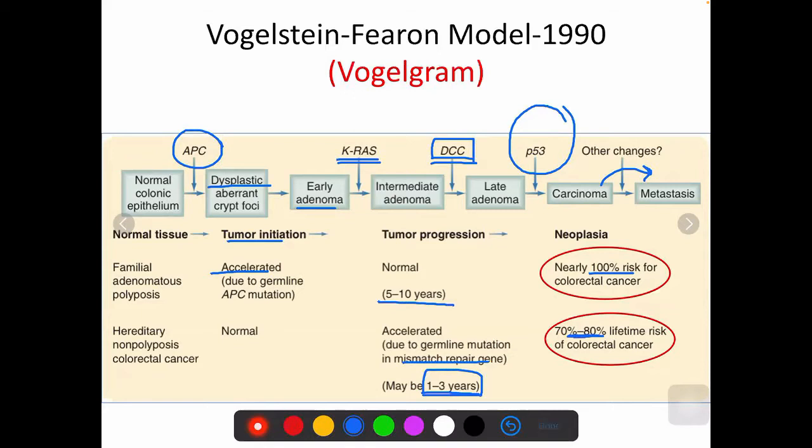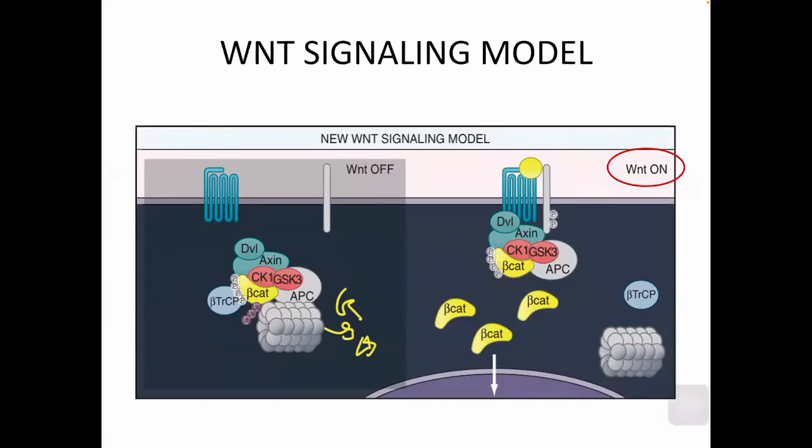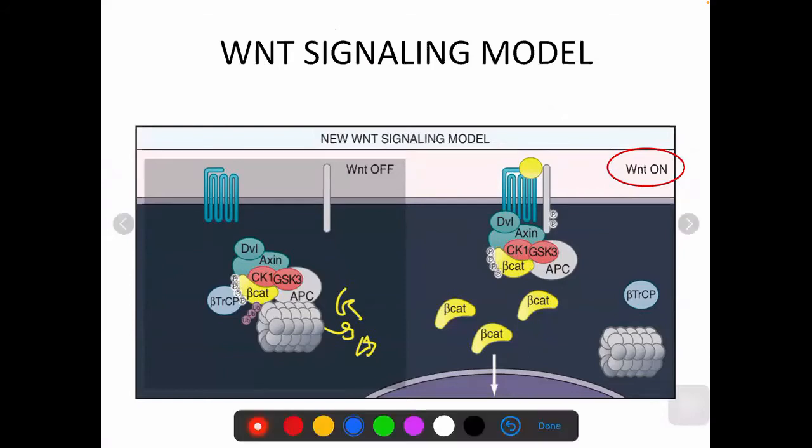So you have various pathways, as I told you. One was the chromosomal instability that we just saw, and the second one is the WNT signaling model. Basically, in this WNT signaling model, you have this seven-transmembrane receptor here, and WNT is a ligand, named for the wingless gene in flies.